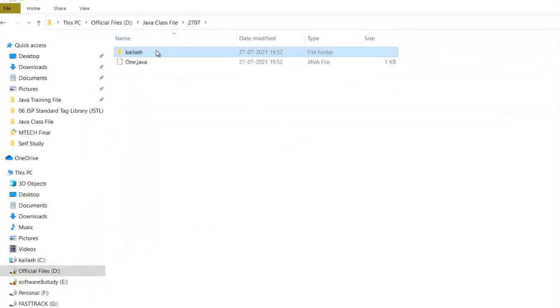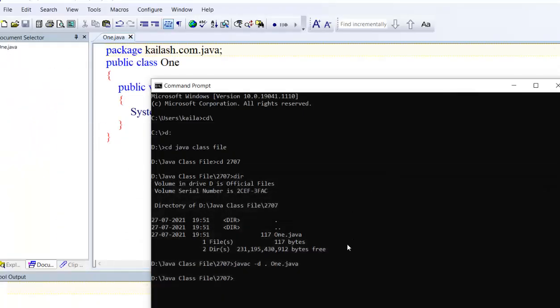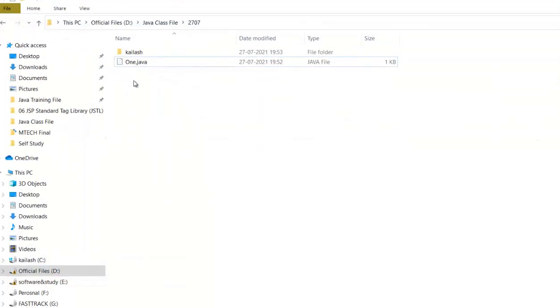Now compile again. Created successfully. Now go to that folder. See, there is a class under com, under java. I hope that you all are getting an idea about how to create a package.